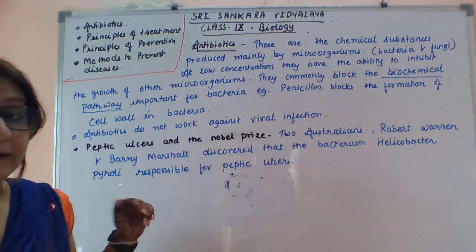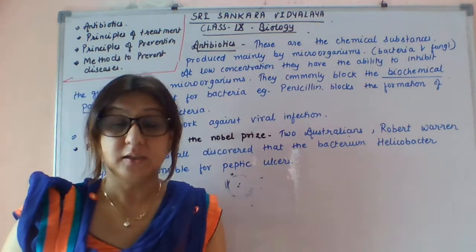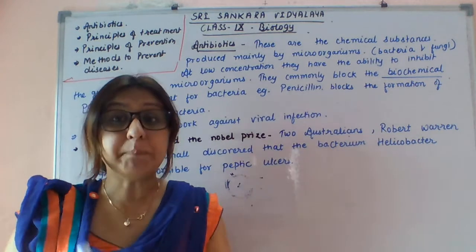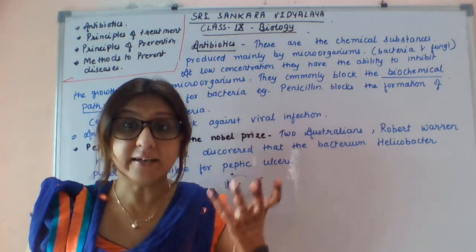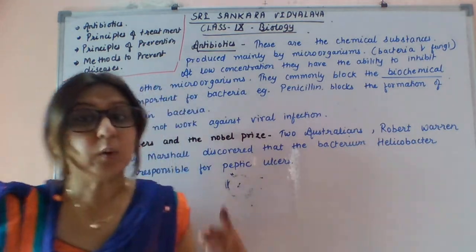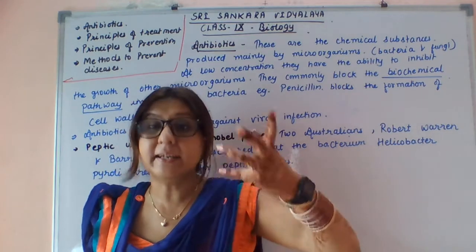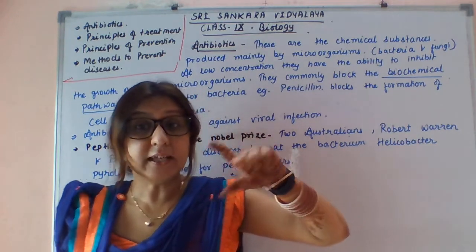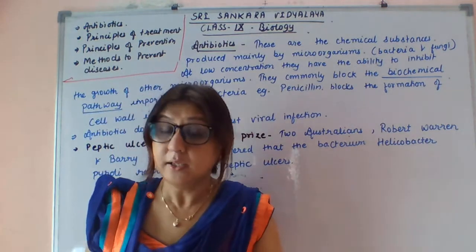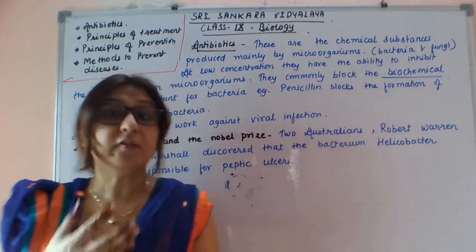Next important point: antibiotics do not work against viral infection, because viral infection is caused by viruses, and the pathway by which viruses infect the human body is different from that of bacteria. Bacteria build a cell wall in the cell, but the pathway of a virus infecting the cell is different.